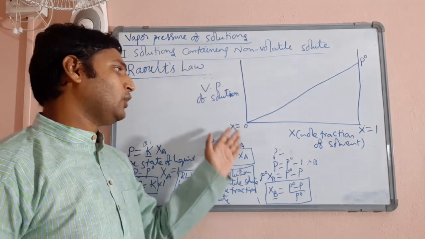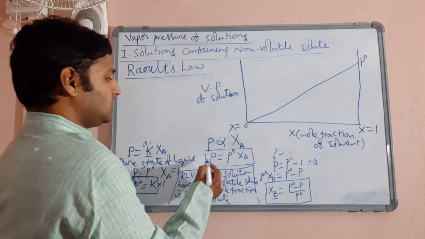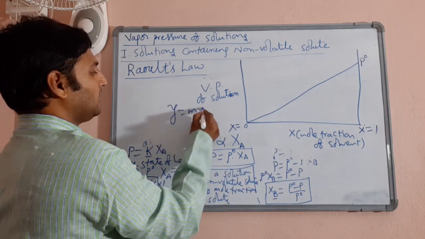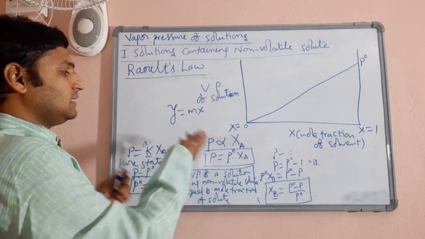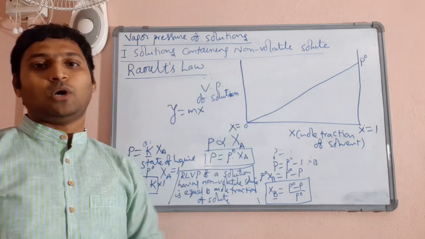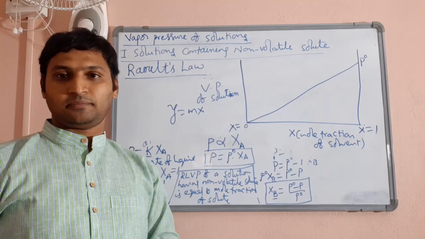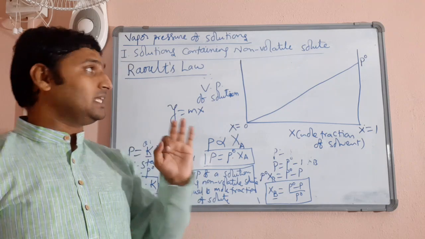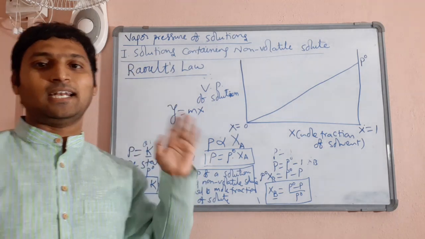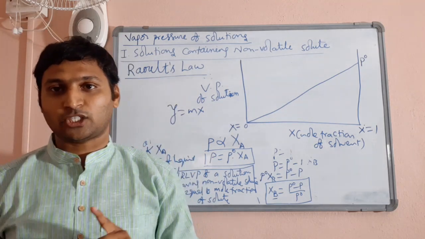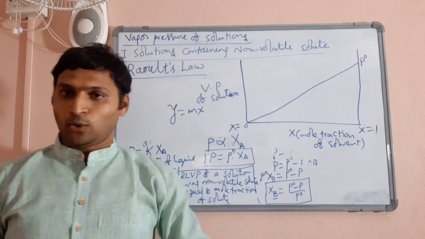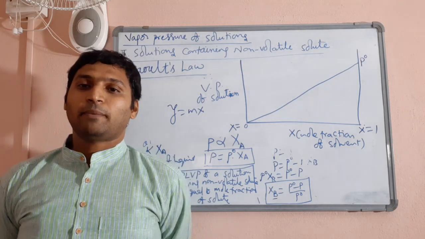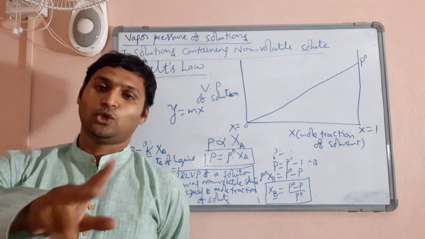And of course, why are you getting a straight line passing through the origin? The relation is P is equal to P naught into XA, that is Y is equal to MX. Because it represents the straight line equation Y is equal to MX, you got a straight line passing through the origin. Is that clear? That is Raoult's law for solutions containing non-volatile solute. Now, I should actually move to vapor pressure of solutions containing two liquids.